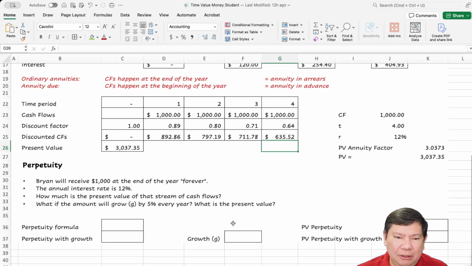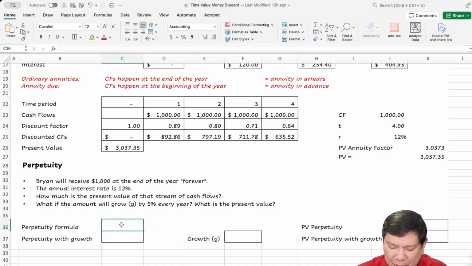Now, the next one is going to be perpetuity. Brian will receive $1,000 at the end of the year forever. The annual interest is 12%. How much is the present value of that payments? $1,000 a year forever paid at the end of the year. That's what we call perpetuity formula.